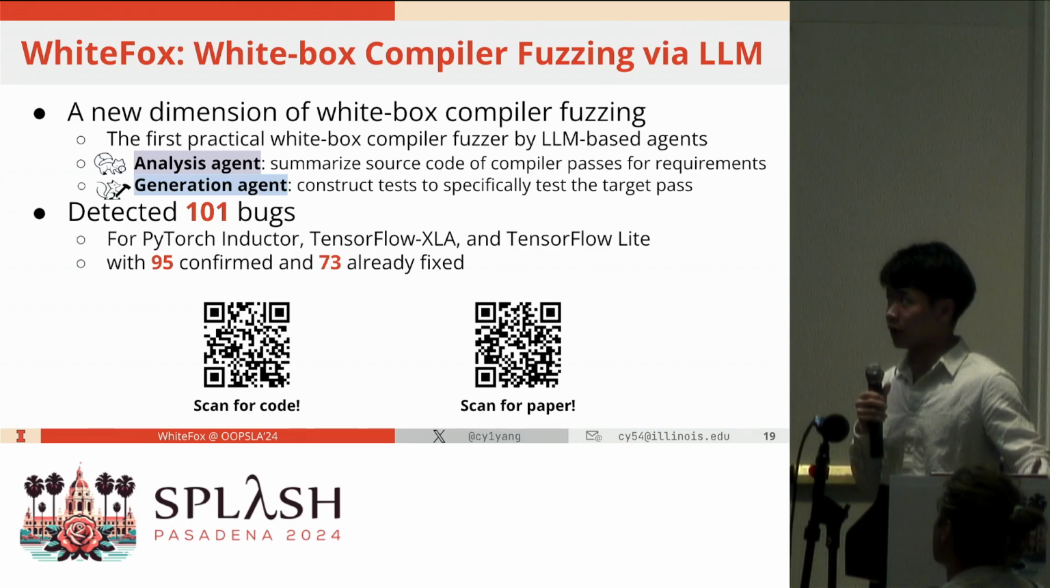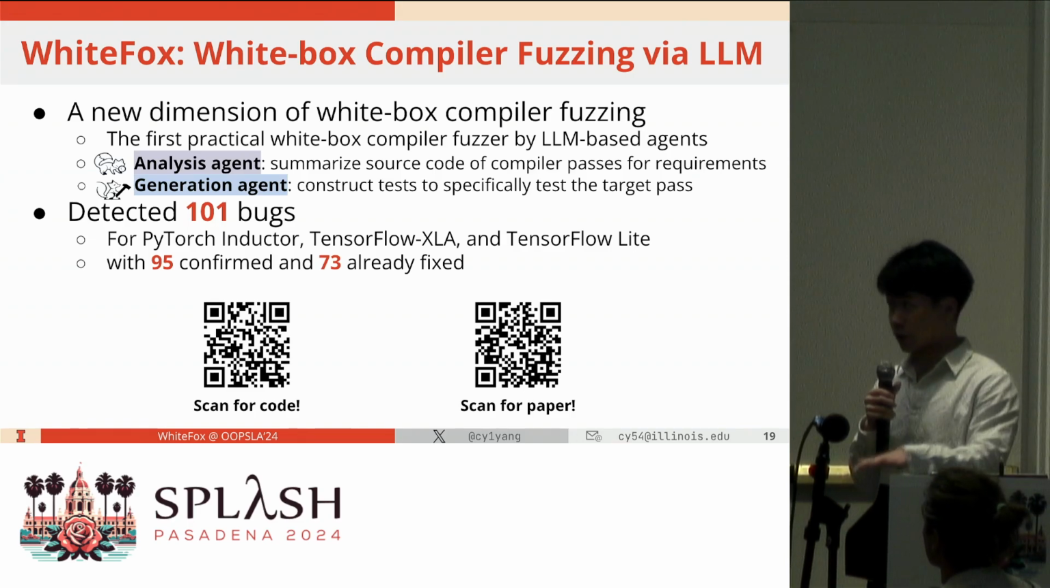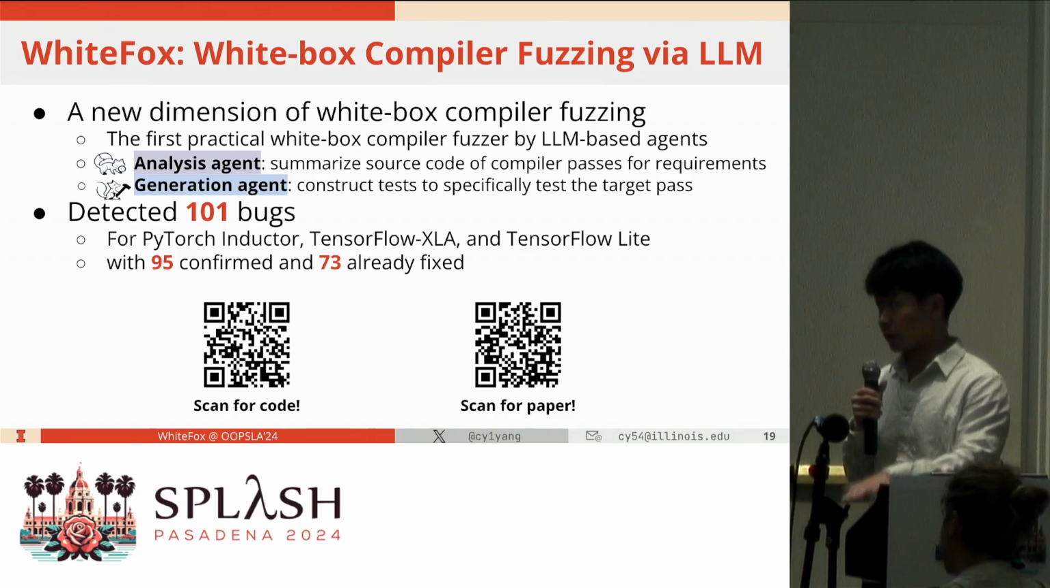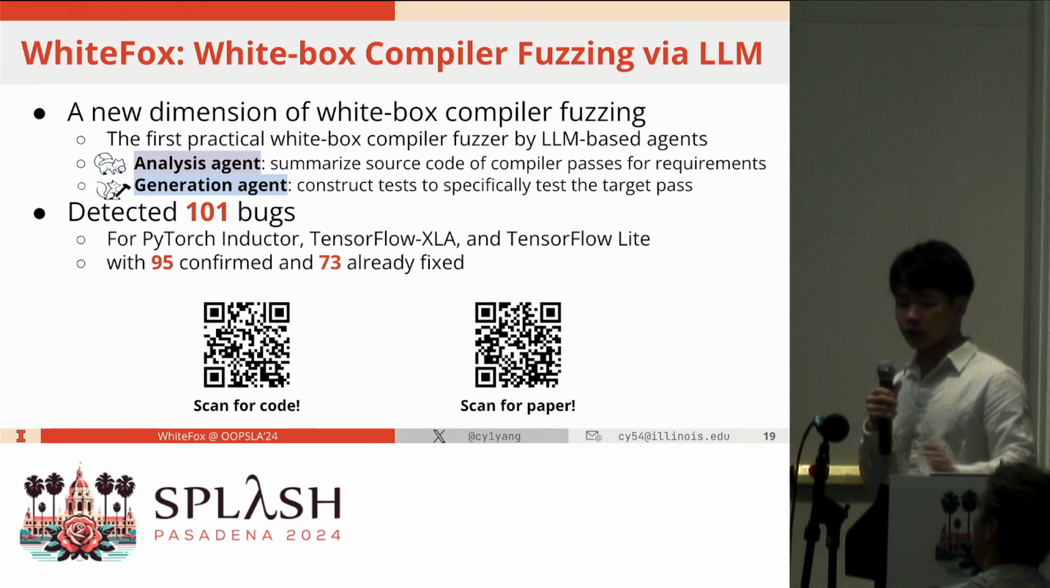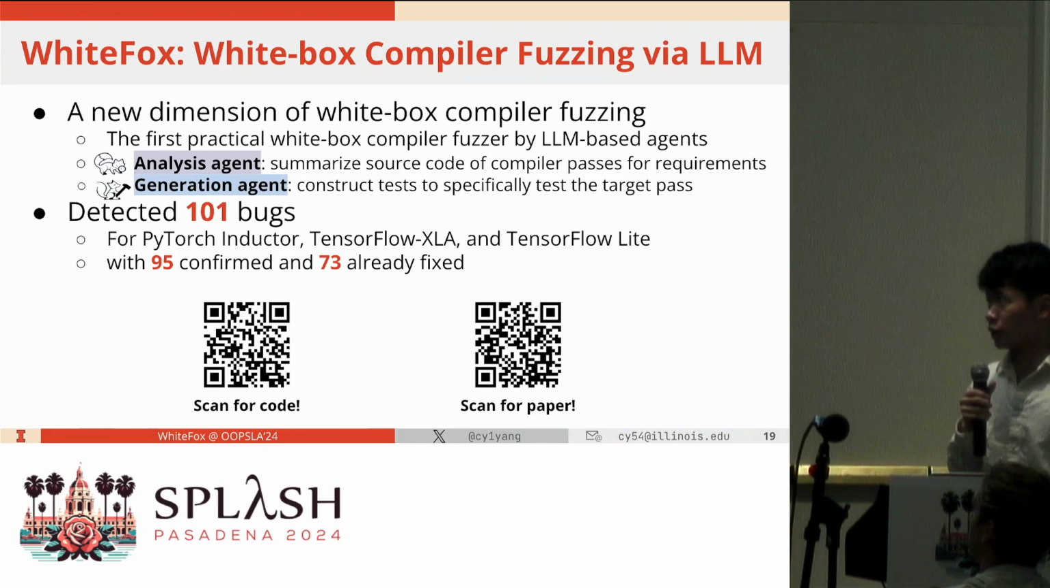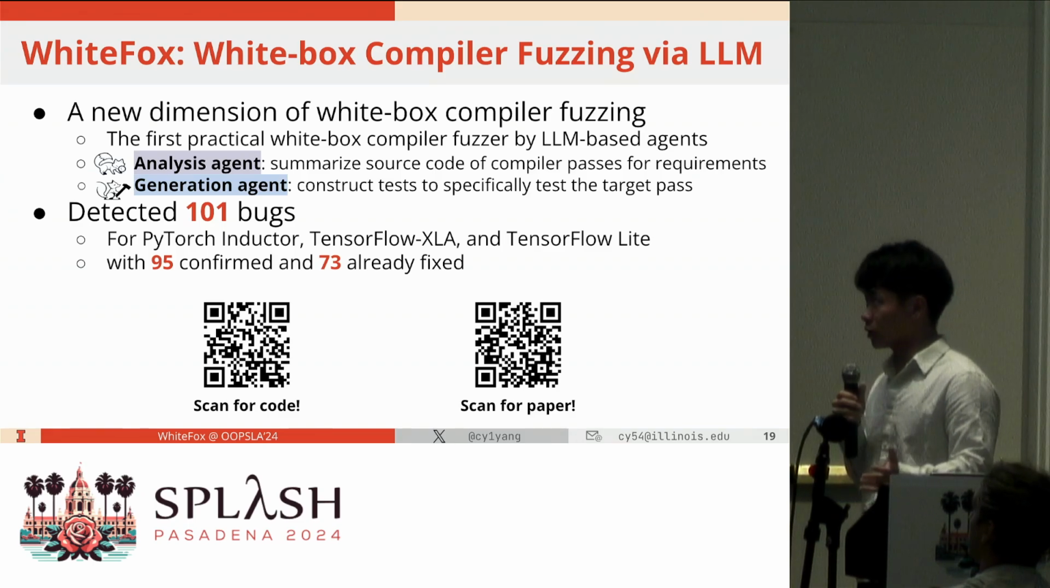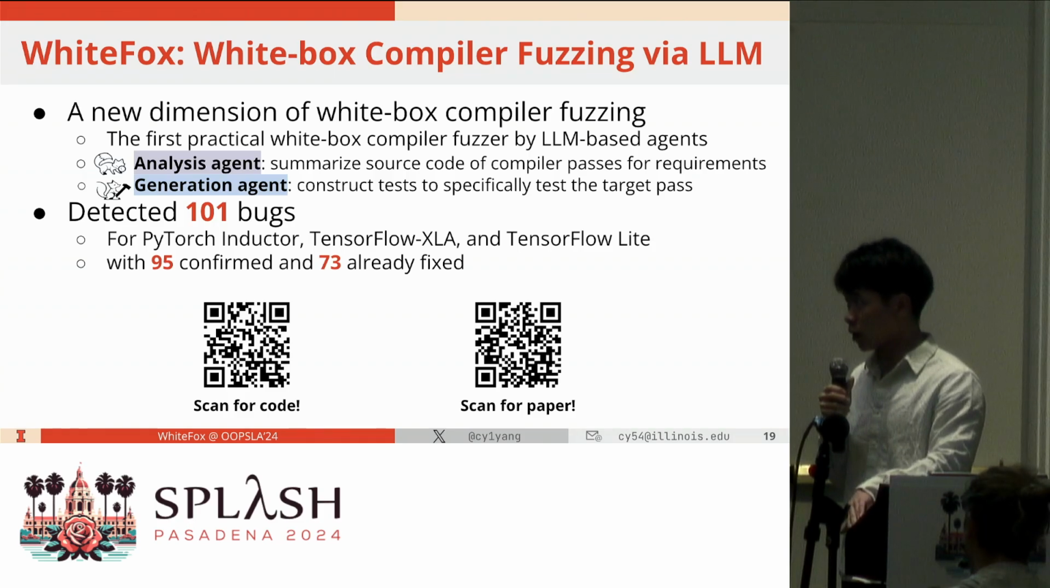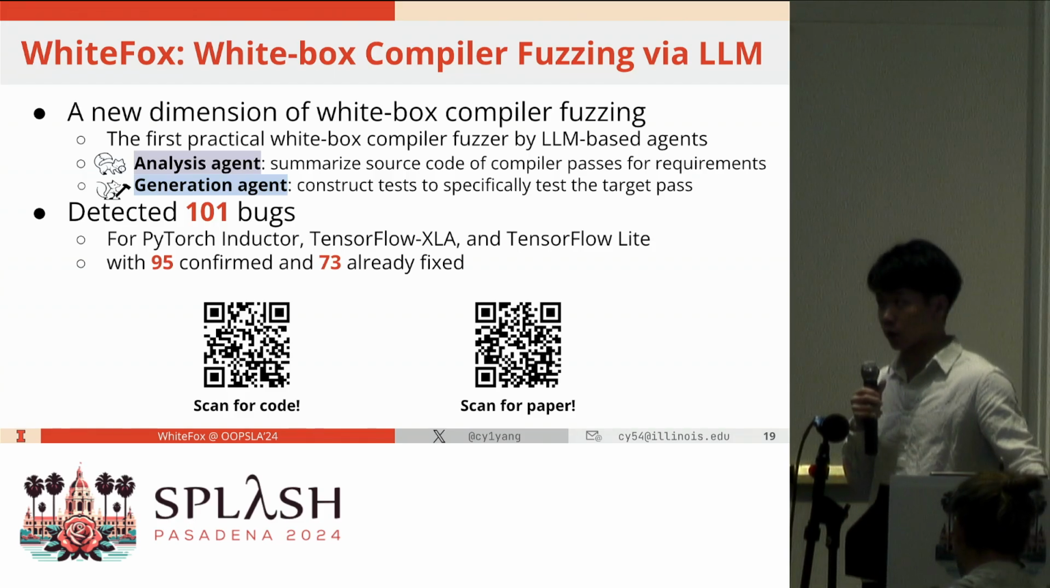Let's say we have an analysis agent to summarize the triggering requirements based on the implementation source code, and then a generation agent is used to create numerous test inputs following the requirements to test the target optimization.